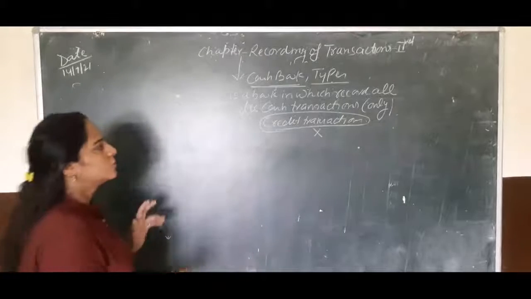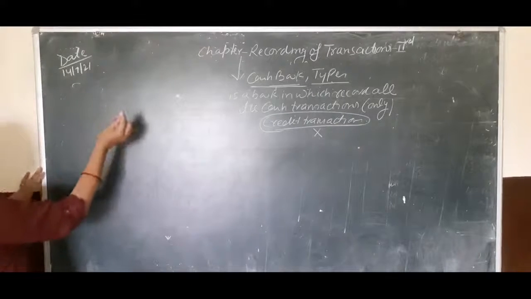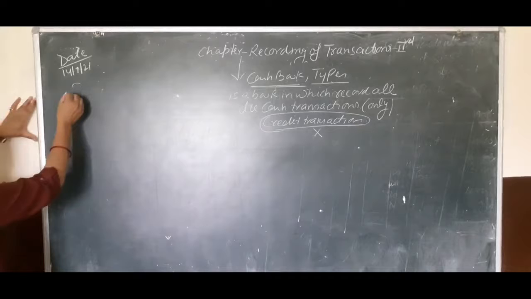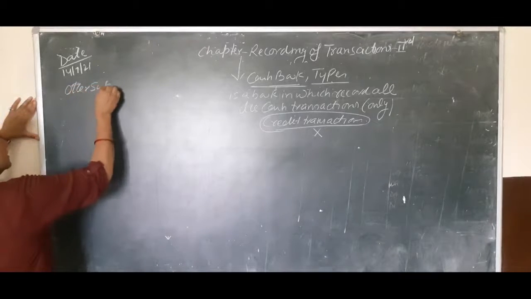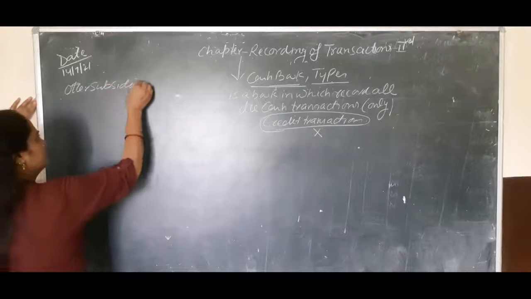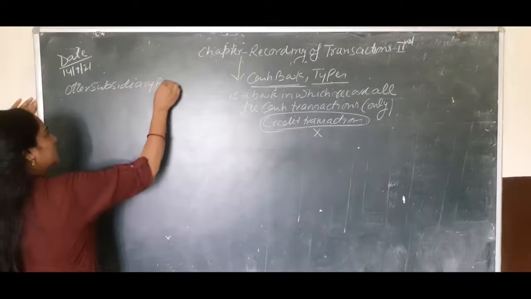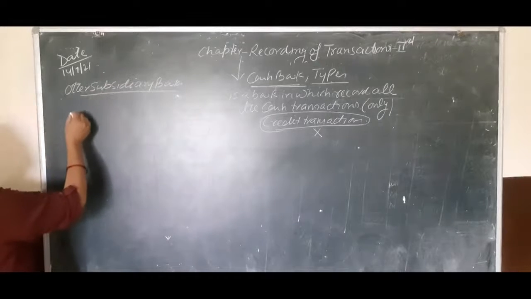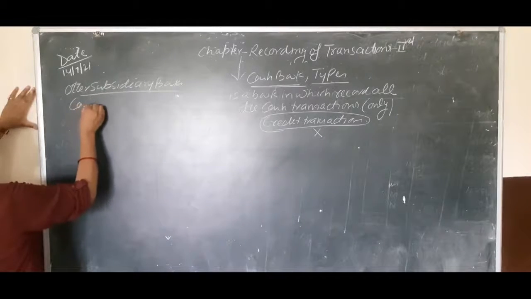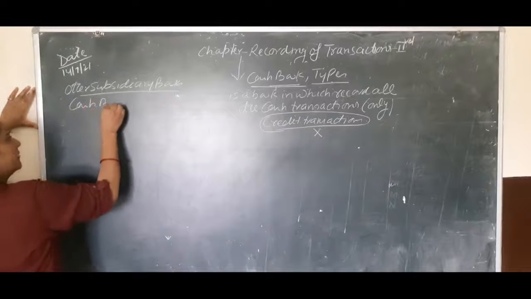Okay children, so I am also explaining some other subsidiary books also used by the firm. The cash book we have discussed.